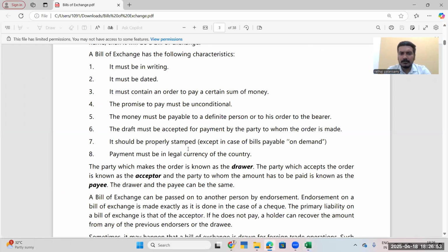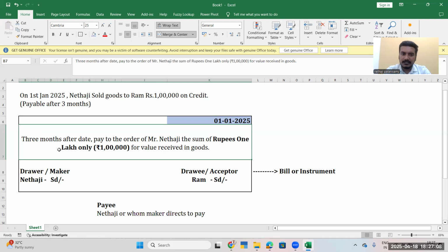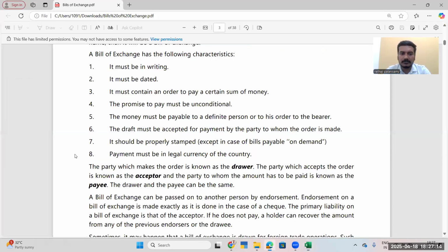It should be properly stamped, except in the case of bills payable on demand. We will explain what on demand is later. Payment must be in the legal currency of the country. What is the legal currency? Rupees is our legal currency, and 1 lakh rupees is as per the definition.